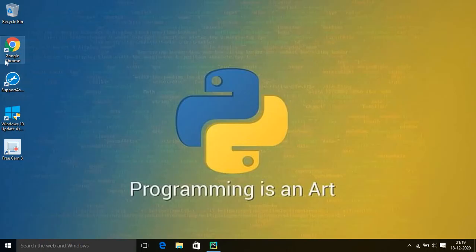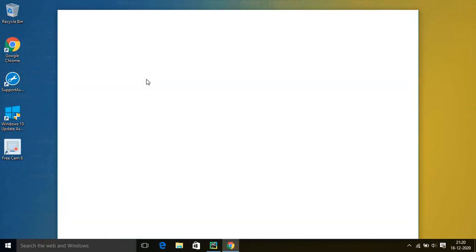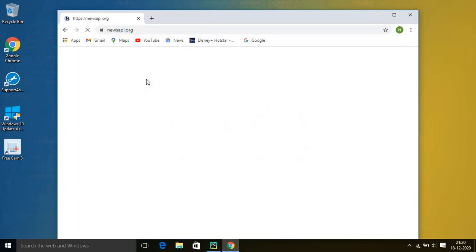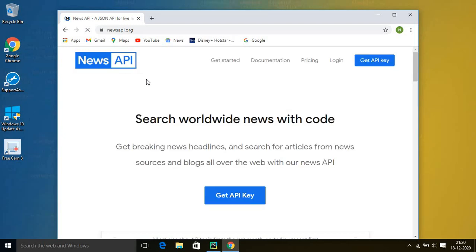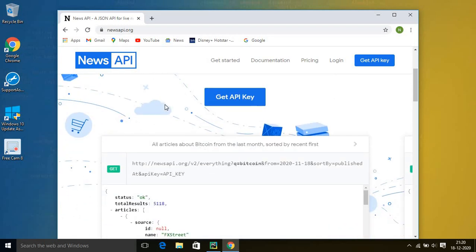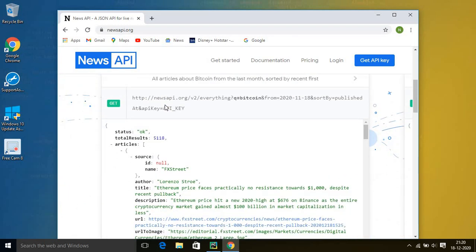I will open my browser first of all to show you how it looks. Okay, newsapi.org. You can simply come to this website to create your account. It provides you an API key by which you will be able to get the JSON data into your Python code or Django code. JSON data is similar to a Python dictionary, but it is not a Python dictionary. It looks like a Python dictionary, but it is not.